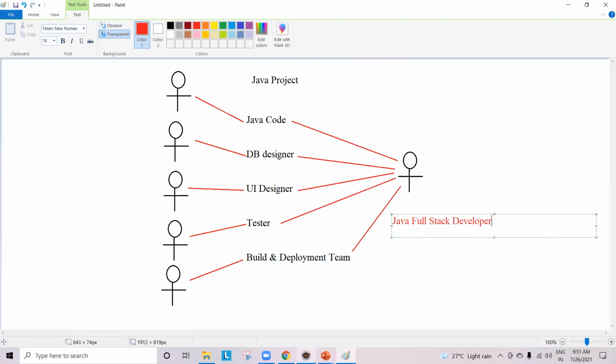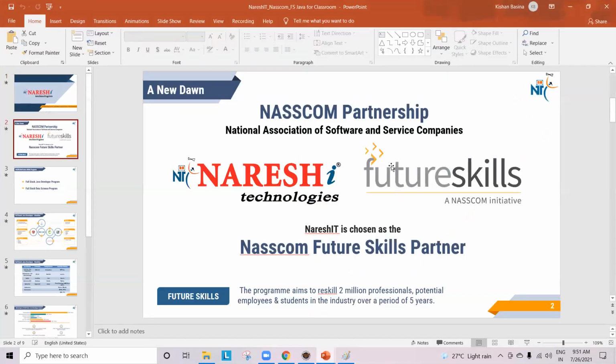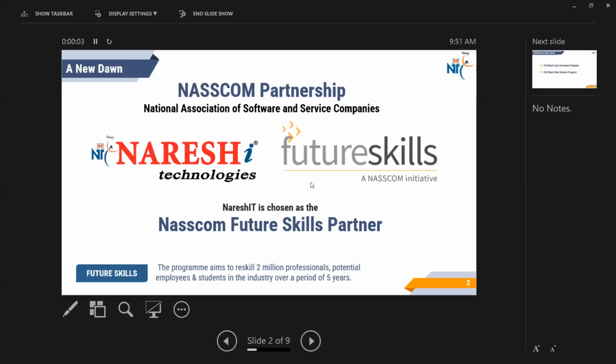NASSCOM stands for National Association of Software and Service Companies. NASSCOM monitors all the software activities in our country. For example, take RBI. RBI monitors all the banking activities in our country. Am I right or wrong? Likewise, NASSCOM is a non-profit organization which monitors all the software activities in our country.